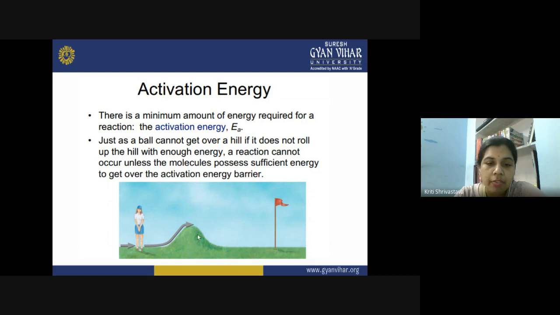This amount of energy, which is in excess of the ground energy of the reactant molecule, we call the activation energy. And this barrier between the reactant and the product is known as the activation energy barrier. So activation energy is required for the conversion of reactant molecules into product molecules.